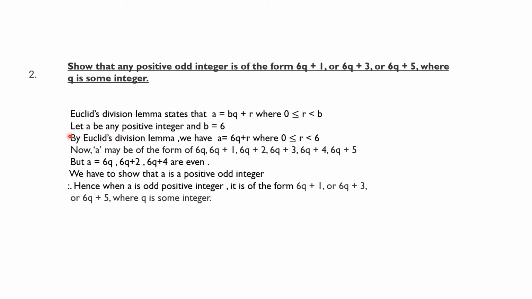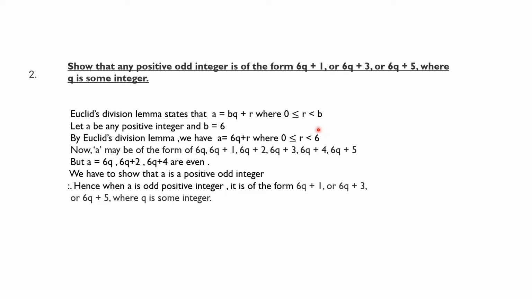So we will write, let a be any positive integer and b be equal to 6. Then Euclid division lemma can be stated as a equal to 6q plus r, since b equal to 6, where 0 is less than or equal to r, which is less than 6. In the place of b, we will write 6.